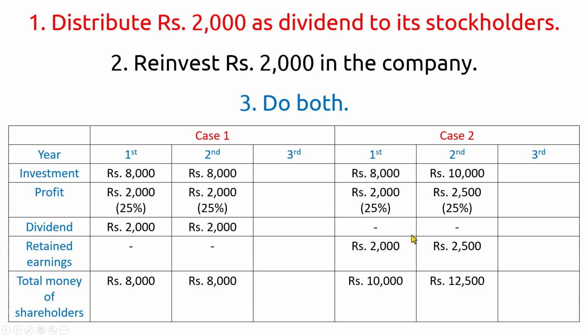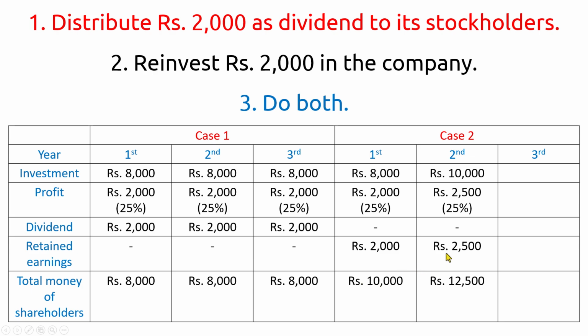In the third year, in case 1, the investment is 8,000 rupees. Profit once again is 2,000 rupees. I have kept it unchanged at 25%. And this 2,000 is given as dividend. Nothing is reinvested, and so the total money of the shareholders remains 8,000 rupees.